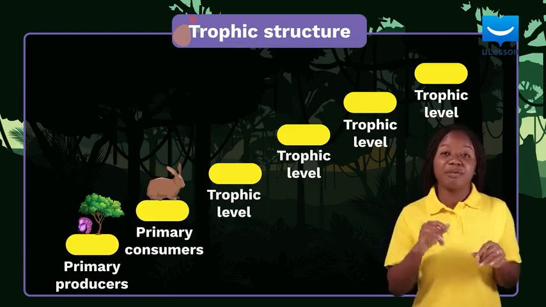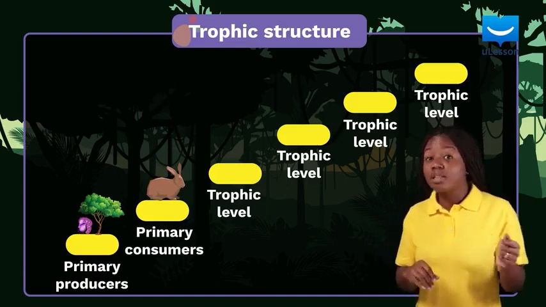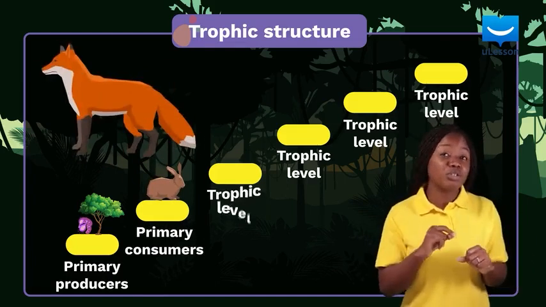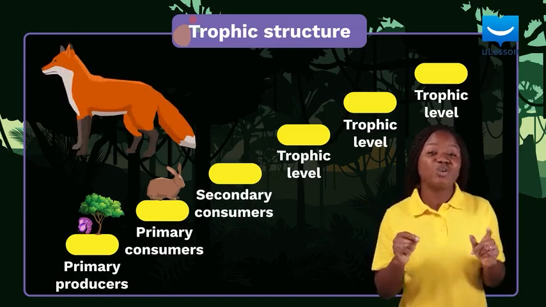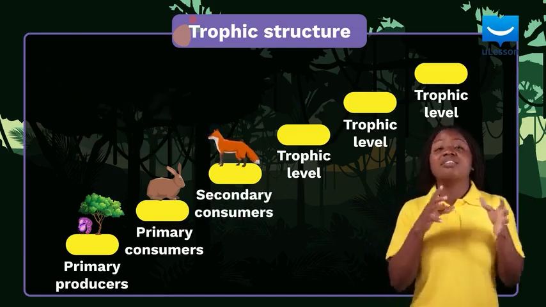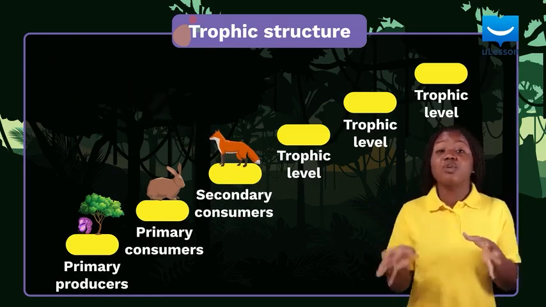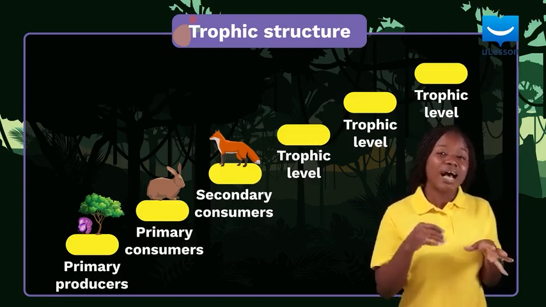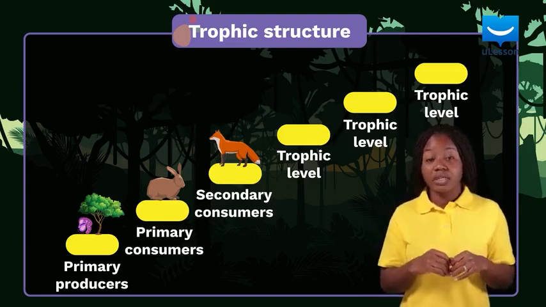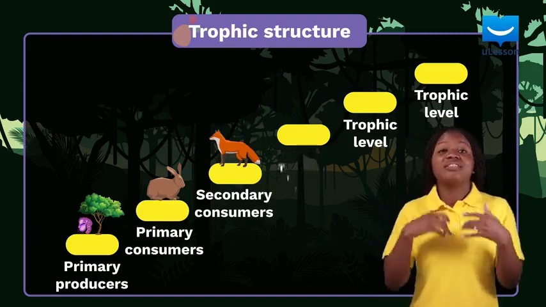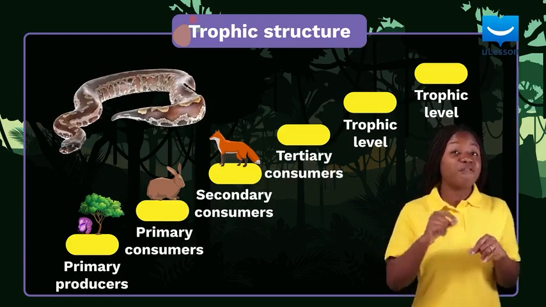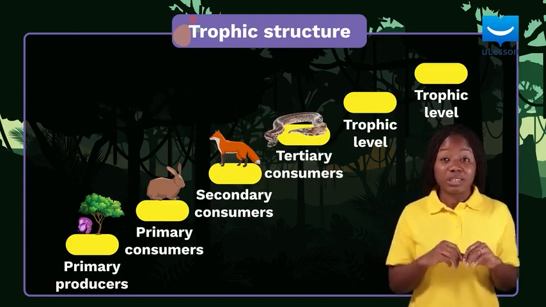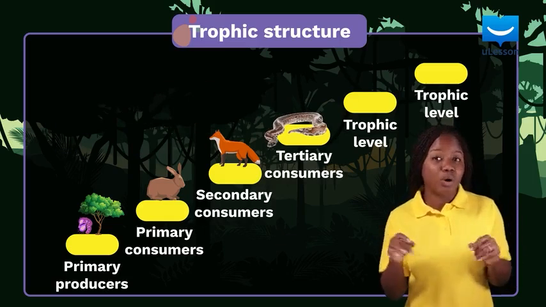They include the herbivores. At the third level are some other consumers called the secondary consumers. These secondary consumers feed on the primary consumers, and they include most carnivores and omnivores. At the fourth level are the tertiary consumers that feed on the secondary consumers and could be preyed on by other organisms.